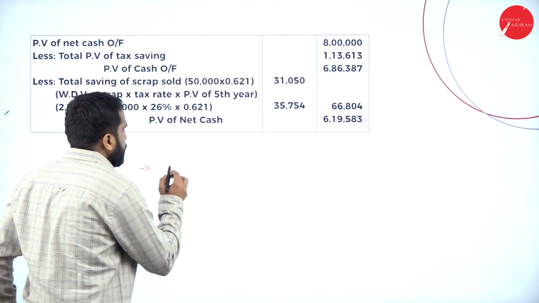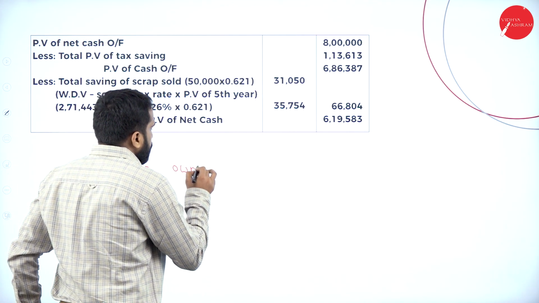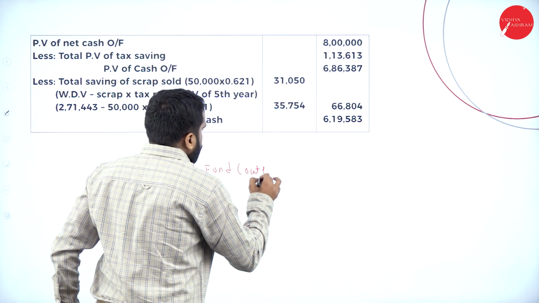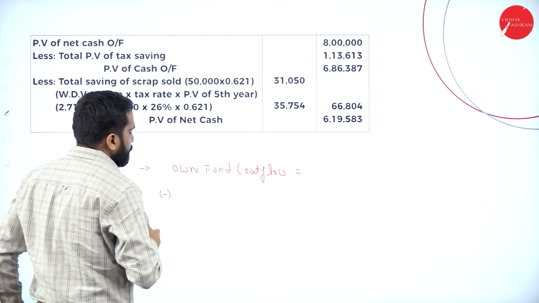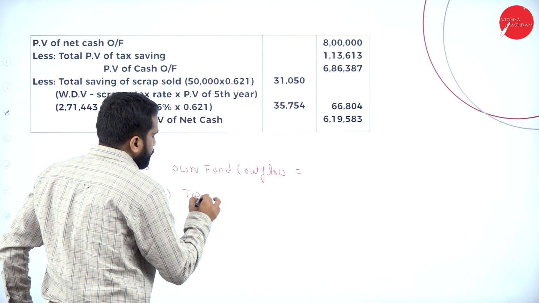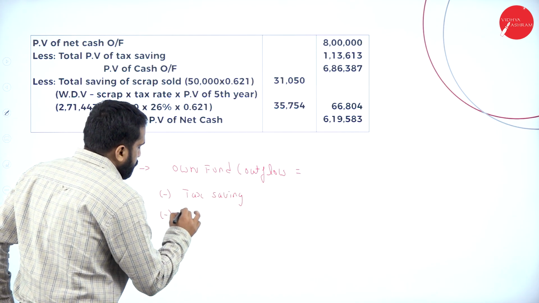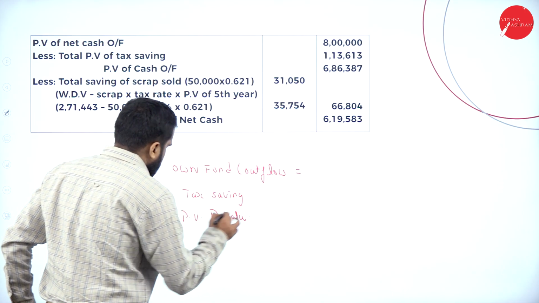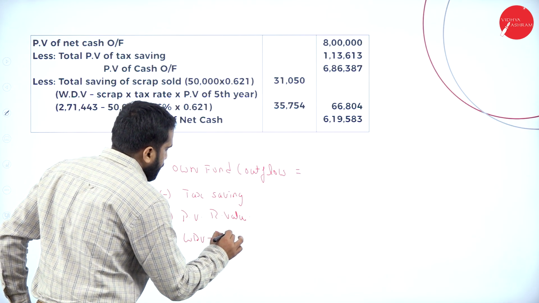You have to go with your own fund, your outflow, less tax saving, minus PV of residual value, minus WDV minus residual value.